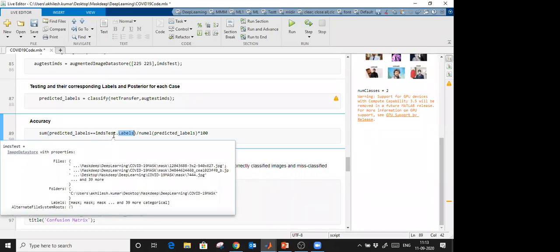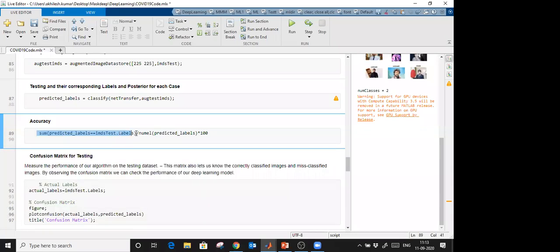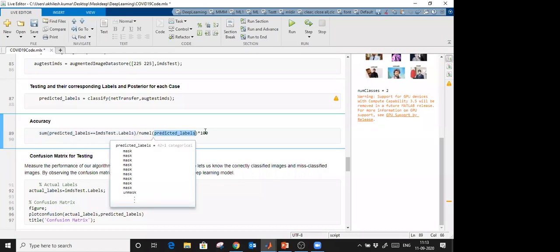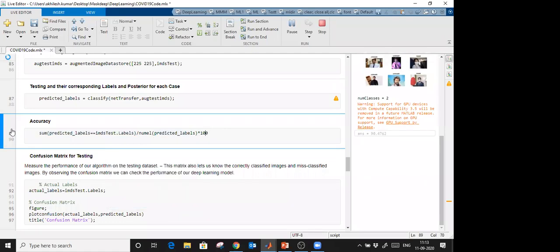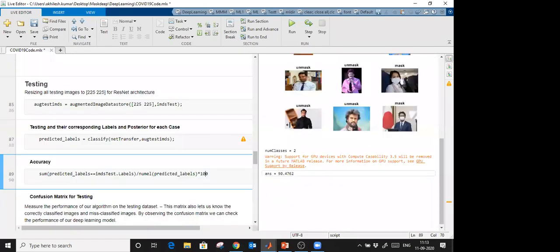When you do a sum of this, you get how many classes were correctly predicted. Then numel means number of elements. Divide by the number of samples and multiply by 100, and I get the accuracy. So here you see that accuracy is 90%. Perfect. No issue.